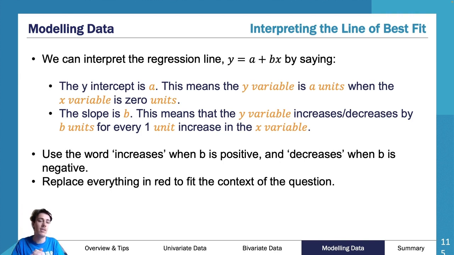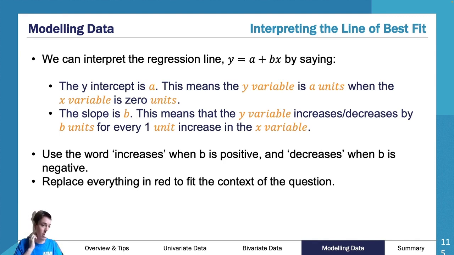This means the weight, so y variable, this means the weight is 15 kilograms when the x variable, the height, is 0, maybe it's centimeters, 0 centimeters. Now, that doesn't make any sense. Why would I be 15 kilograms if I'm 0 centimeters tall? That piece of information is a bit useless, but they may ask you to interpret that.